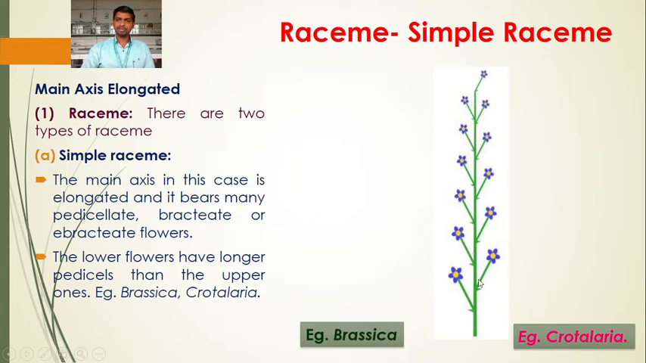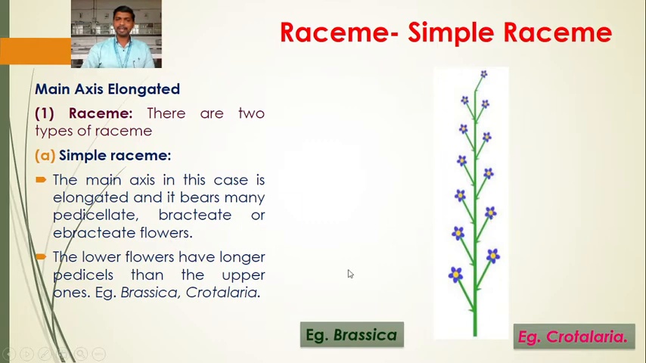Here the main axis or peduncle is elongated, straight, and it bears many pedicellate flowers. Here the flower has a stalk that we call a pedicel. So this is the stalk of the flower, called the pedicel. If the flower has a stalk or a pedicel, the flower is pedicellate. If the pedicel is absent, if the flower does not have a pedicel, the flower is sessile. But in this case, the flower has a pedicel, so the flower is a pedicellate flower.